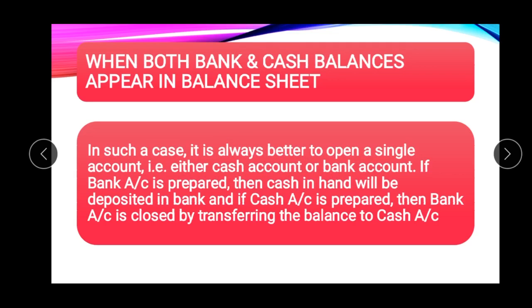We will open only one account. If a bank account is prepared, then cash in hand will be deposited in the bank. And if a cash account is prepared, then the bank account is closed by transferring its balance to the cash account. So only one account should be prepared.